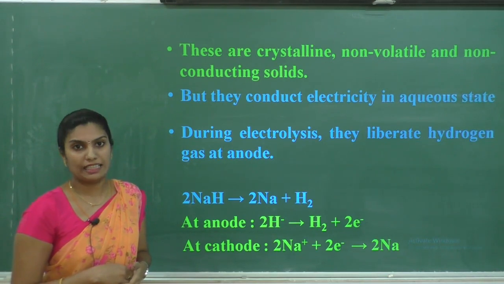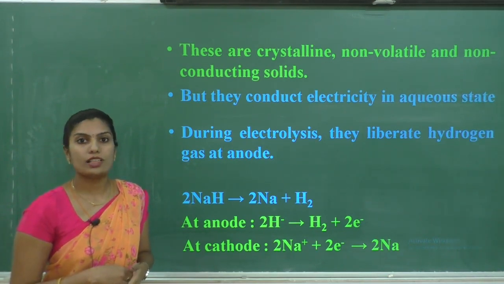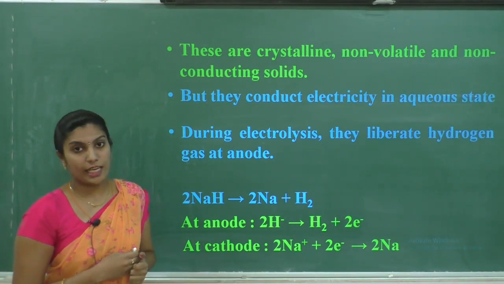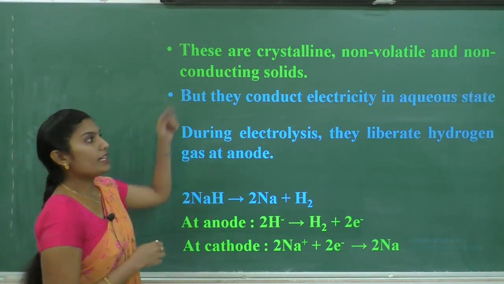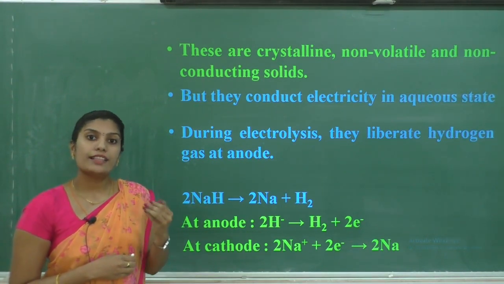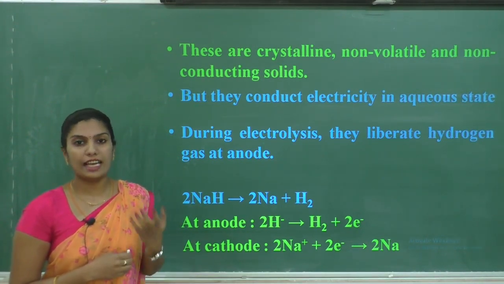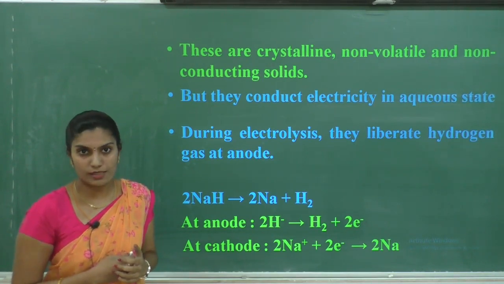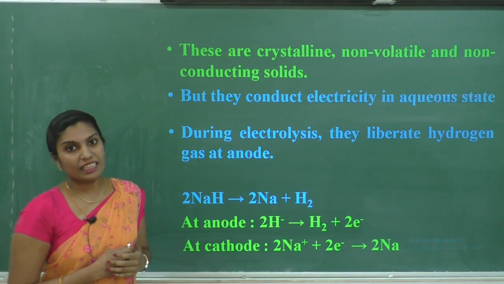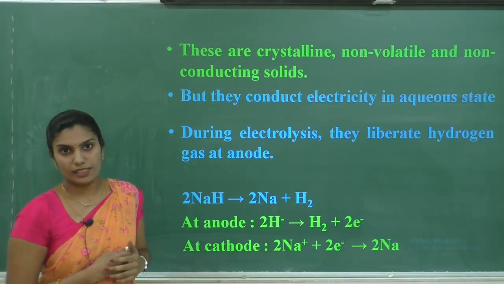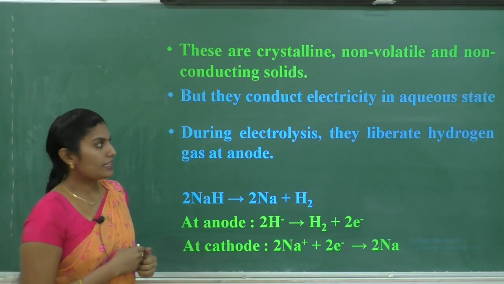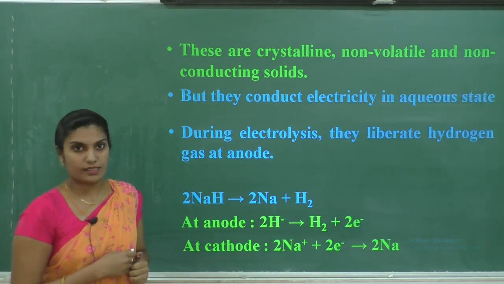They will not conduct electricity in the solid state, but they conduct electricity in the aqueous state. They do not conduct in the solid state because they do not contain free electrons in the solid state. Therefore, they will conduct electricity in the aqueous state.